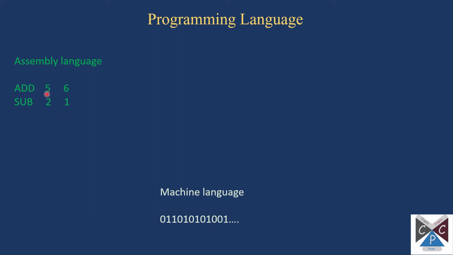So add means 5 plus 6, subtract 2 plus 1. So this is the assembly language above the machine language. That means from an assembly language we can convert to a machine language. So assembly language, if you put into an assembler, will convert into the machine language.